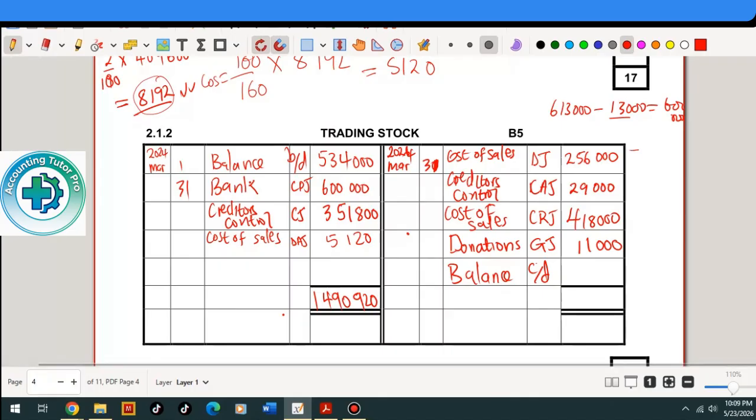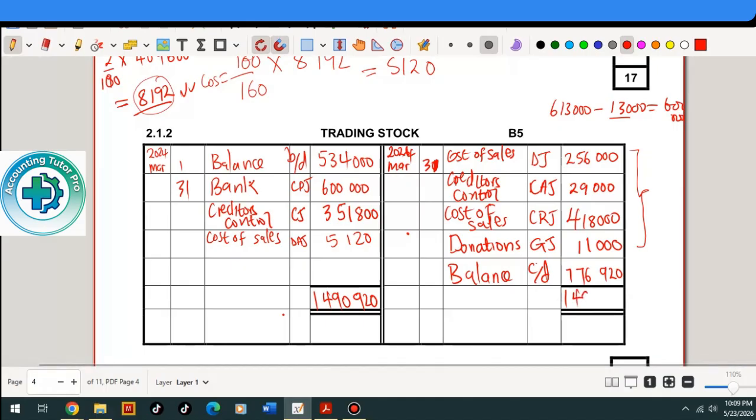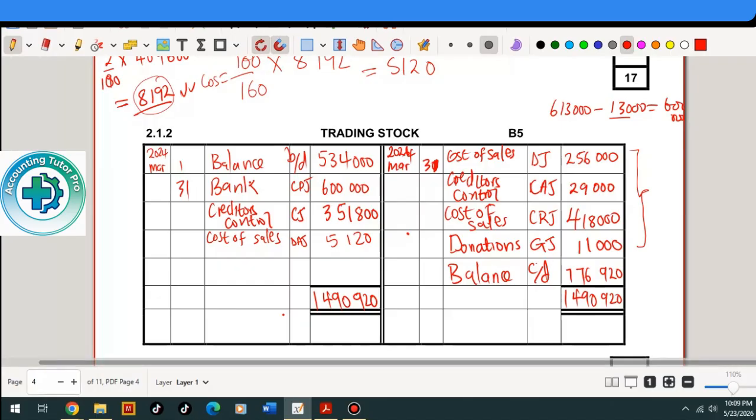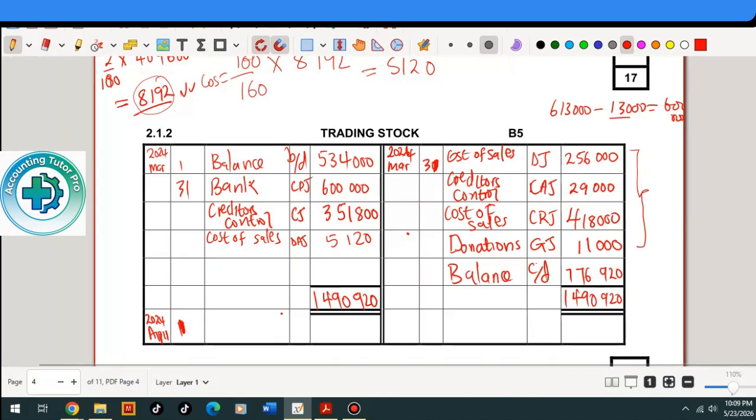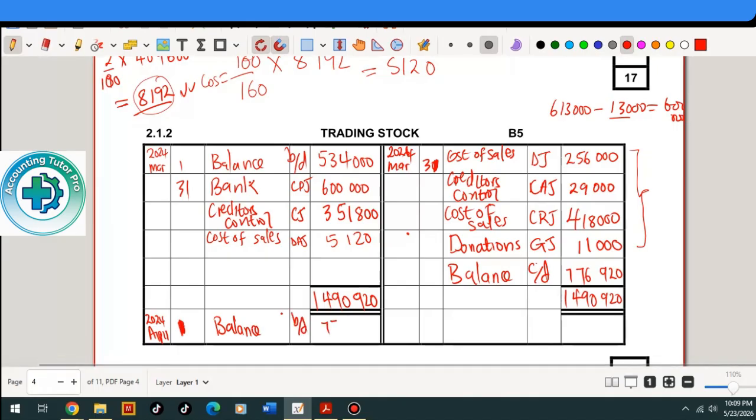Subtract all these amounts and you get 776,920. If you add all these amounts, they must give you the same amount as the total for the debit side, which is 1,409,920. So bring down the balance to the opposite side. New month, April 1, balance brought down, amount 776,920.